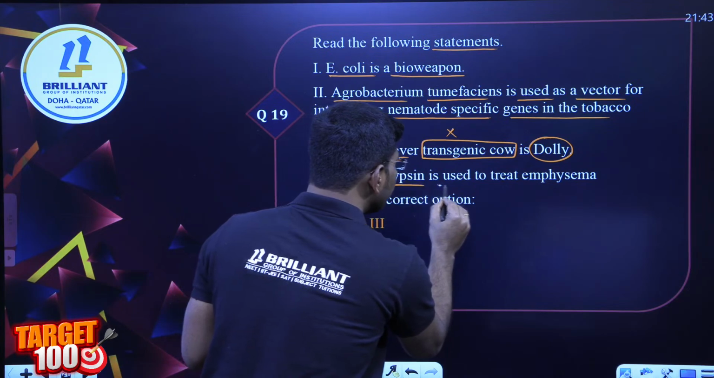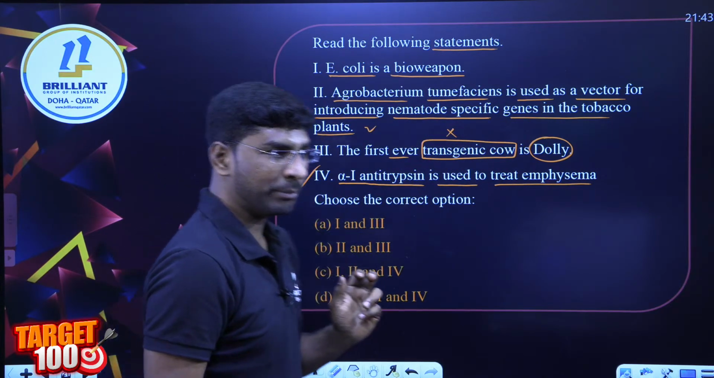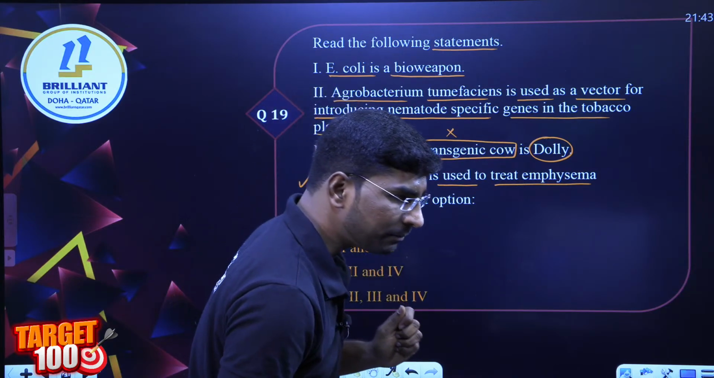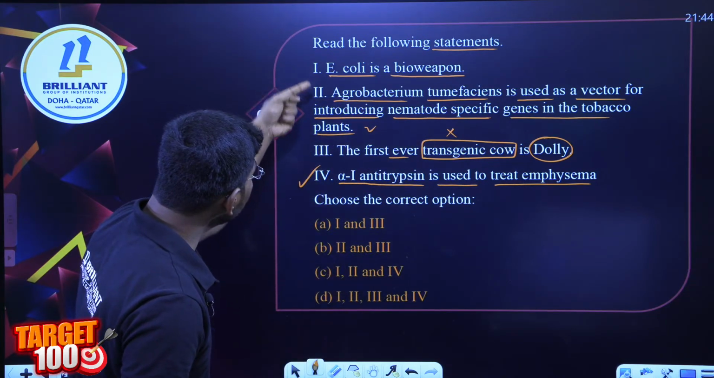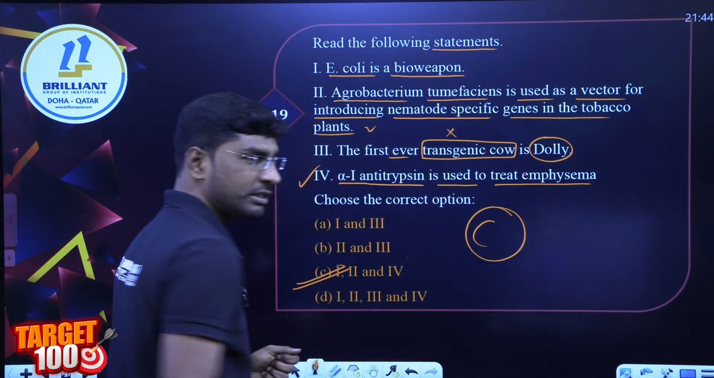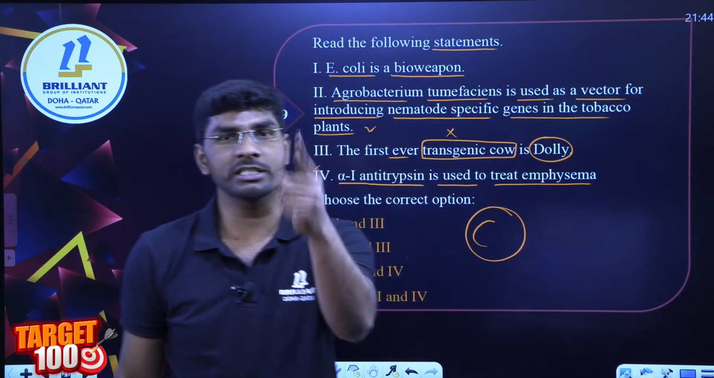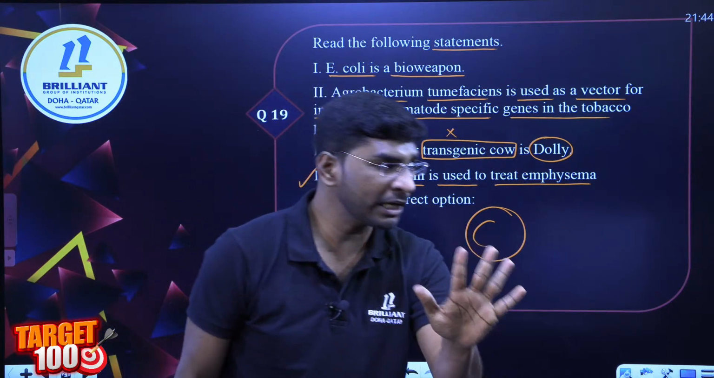Alpha-1 antitrypsin is used to treat emphysema. Yes, statement correct. Now, what is the right answer? 1, 2, and 4. Option C. Am I correct? Come on, answer me. The right answer is option C. Shall we go to the next question?